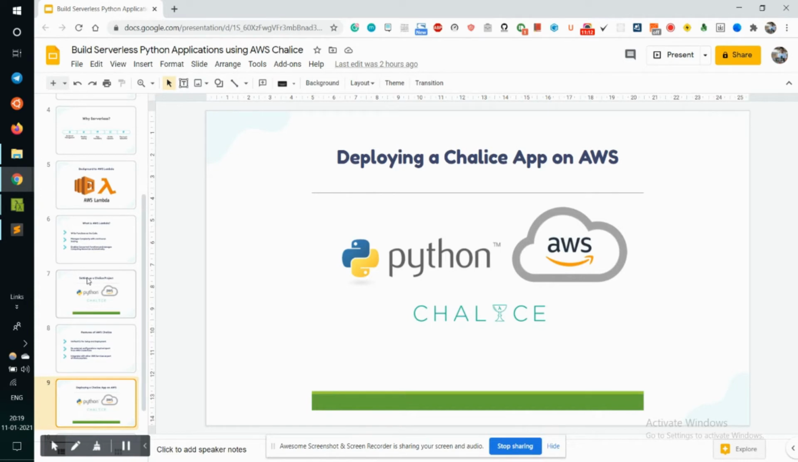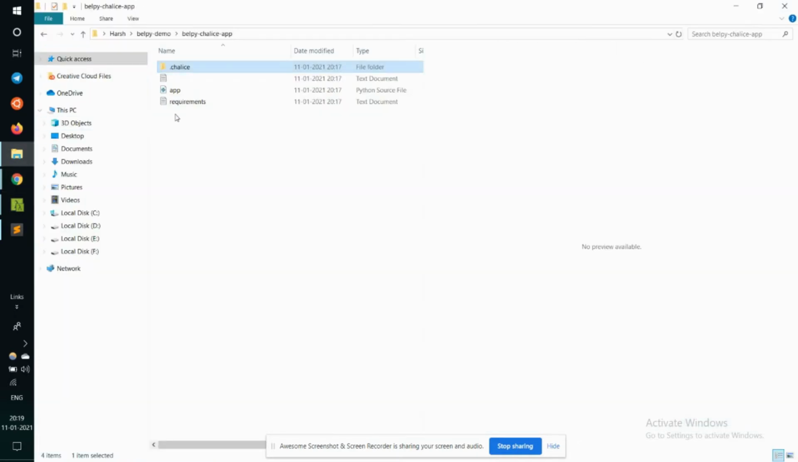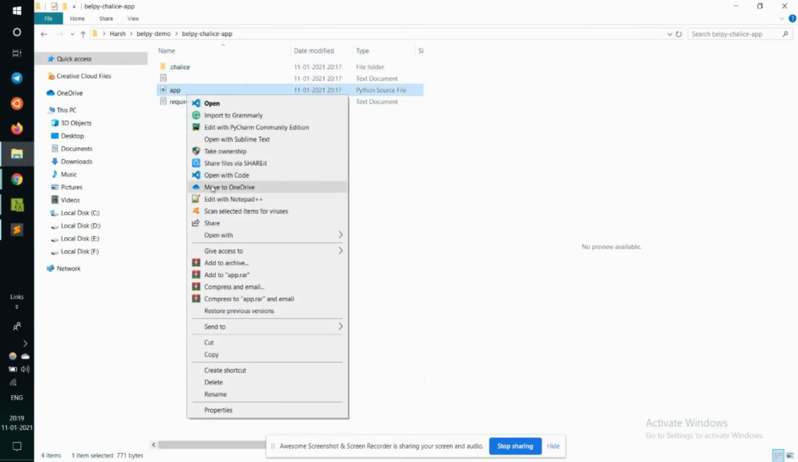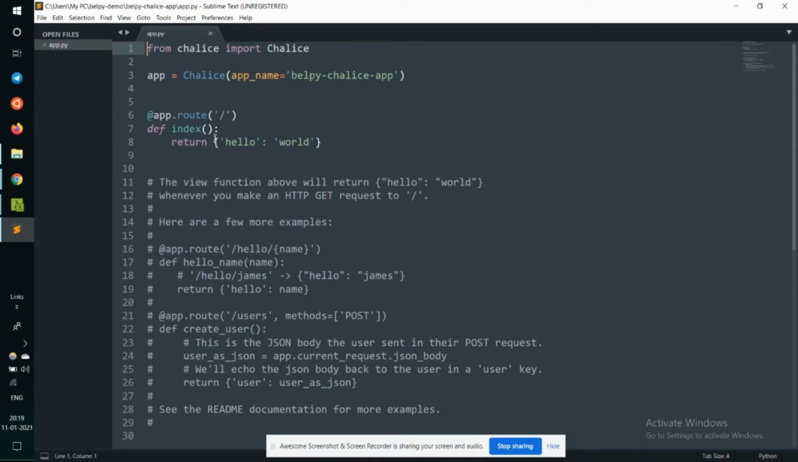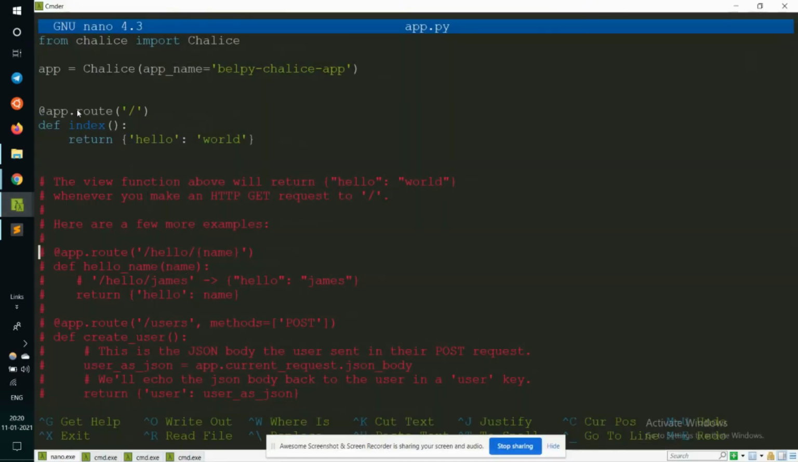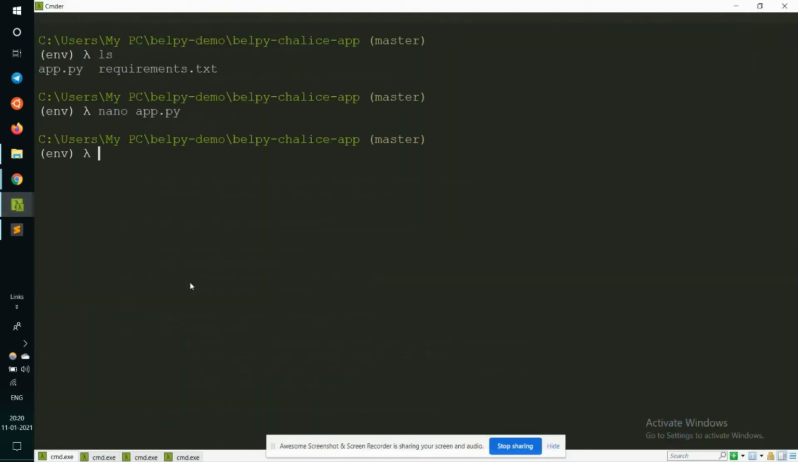Now that we have a Chalice project up and ready, let us move next and test and deploy it as well. That will be very simple, I promise. So let us open our app.py file and take a look at the code that we are working on. So here is our app.py file, and now that we already have a Hello World API pre-configured in our Chalice project, let's move ahead and run it locally. We can do that by pushing a very simple command, which is chalice local.